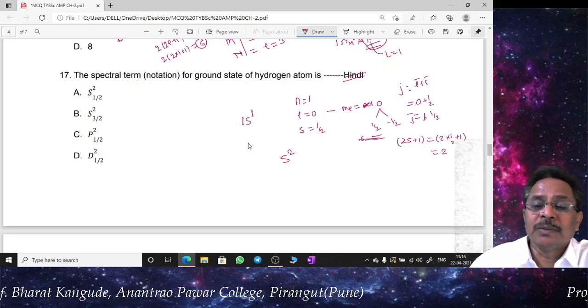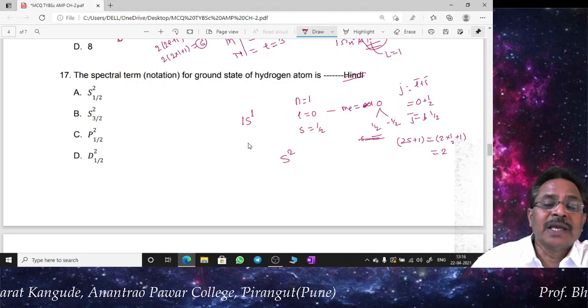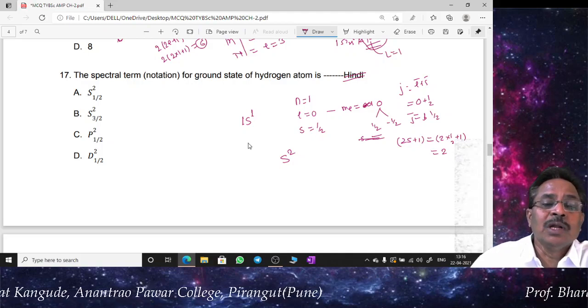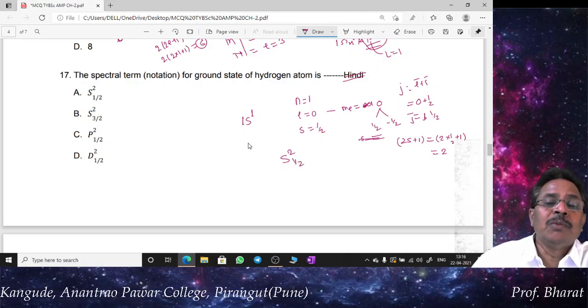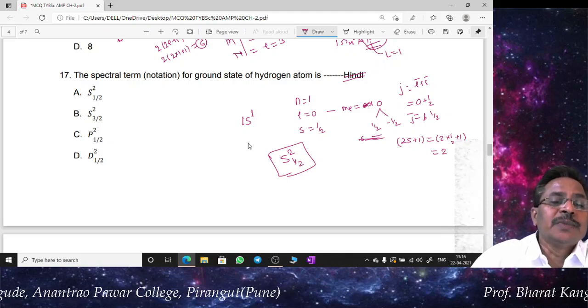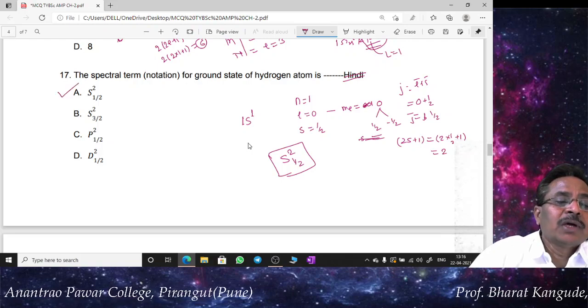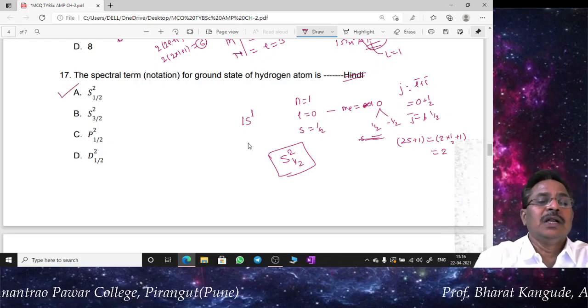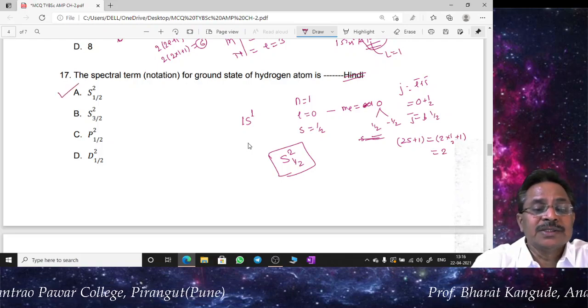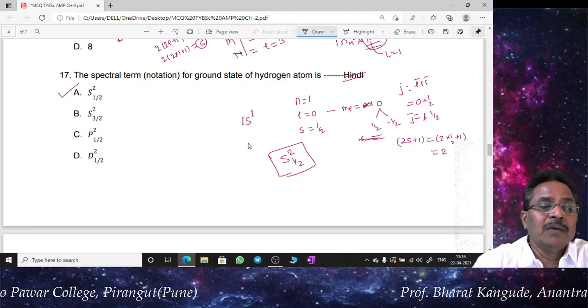The multiplicity is 2, and since L is equal to 0, S is the symbol used for the term symbol, and therefore 1/2. So doublet S 1/2 is going to be the term value, or the spectral term, for the ground state of the hydrogen atom. Therefore the correct option of this question is doublet S half, as shown by this example. So question number 17, the correct answer is A, doublet S half.